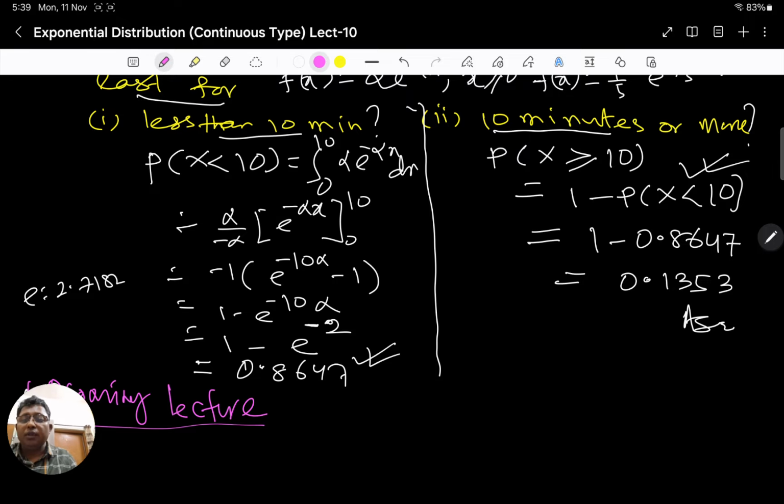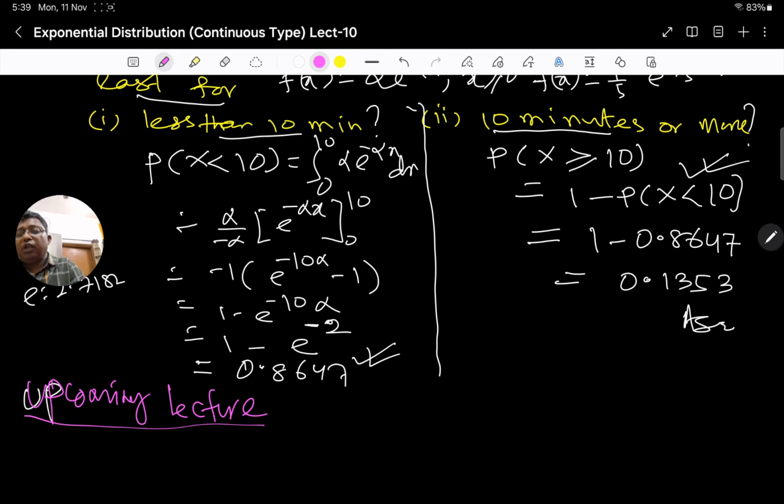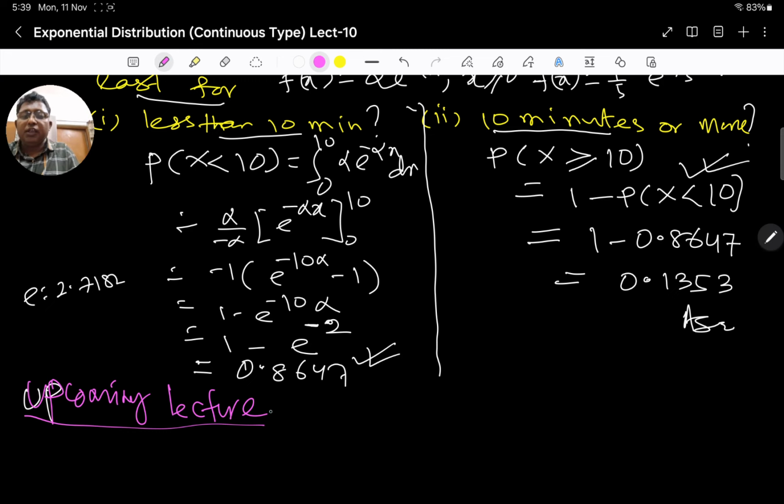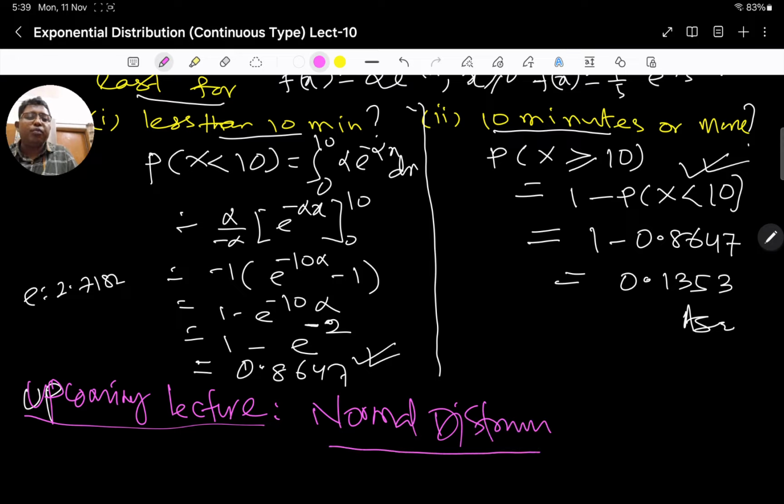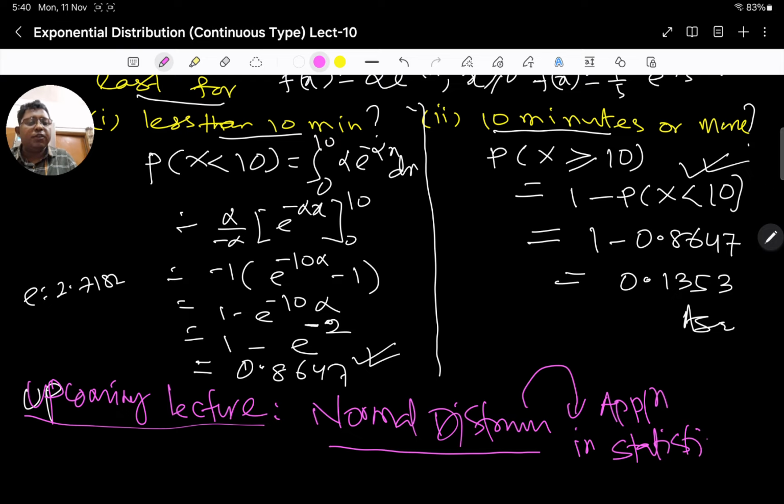The exponential distribution is one of the most important distributions which has many applications in the practical field, and it is a continuous type distribution. In our upcoming lecture we will see the normal distribution. Normal distribution is one of the most important distributions, and it has many applications in your statistical tests, right? Chi-square test, t-test, f-test, etc.